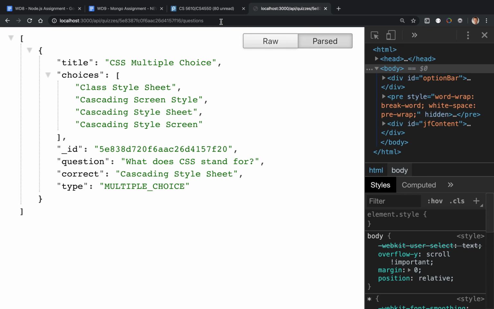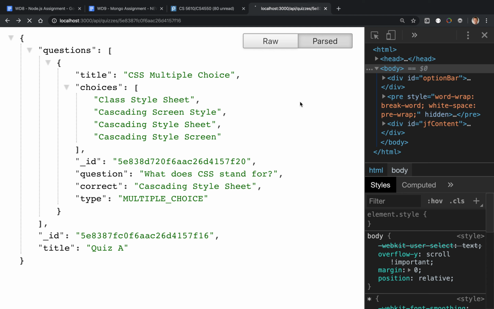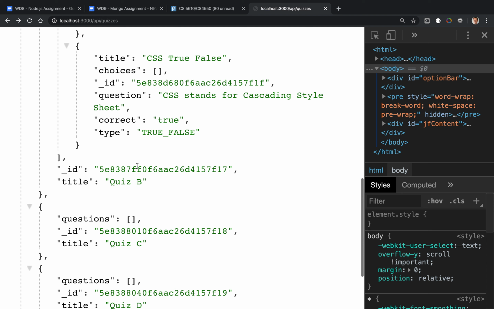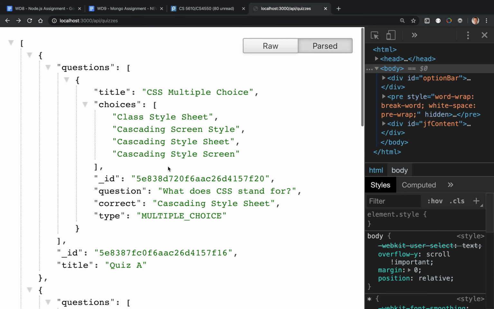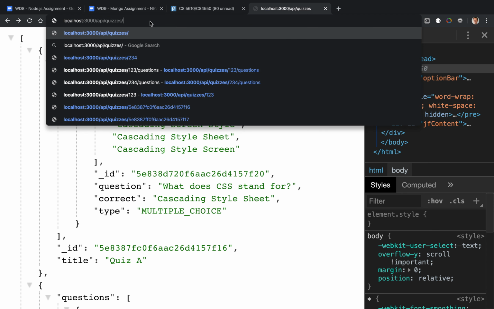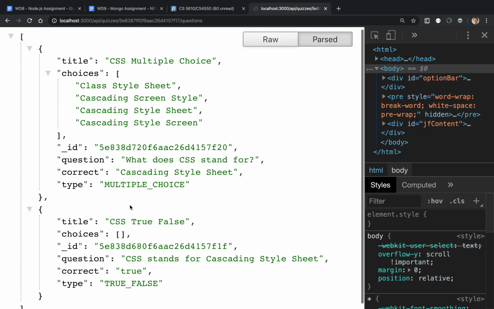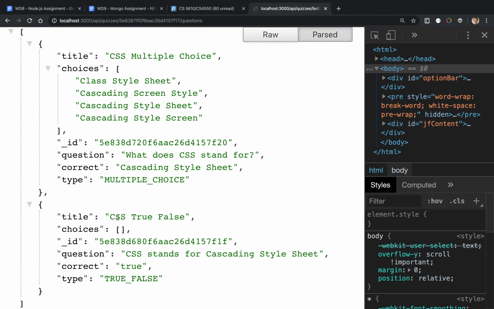So notice now that it's returning just the questions part. I think there was a quiz that had 2 questions. Let's go back and show all the quizzes. I think it was this one down here. So let's use this ID for quiz B. We can retrieve first that particular quiz, and then we can just ask only for the questions. Questions. There we have it. So we only have those 2 questions for that particular quiz.